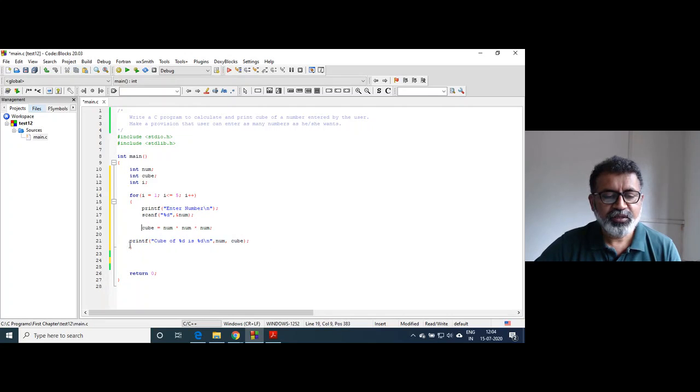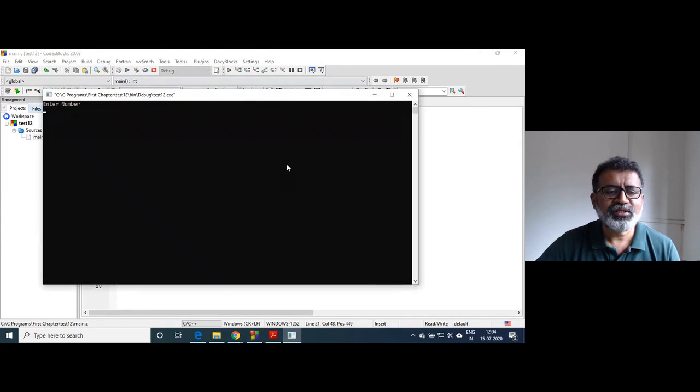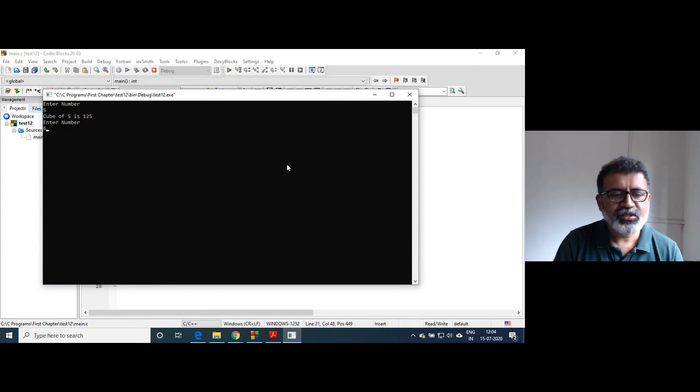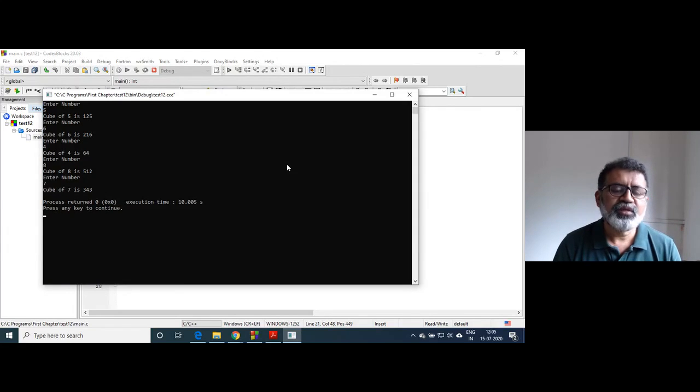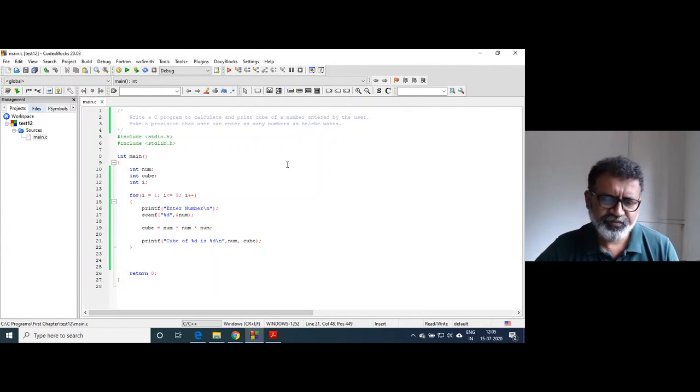What will happen here? The loop will be executed 5 times. So it will prompt the user 5 times, right? So you will get the cube of 5 numbers. That's it. So you enter 5, 125; 6, 216; 4, 64; 8, 512; 7, 343. That's it. Simple. That's what we have.